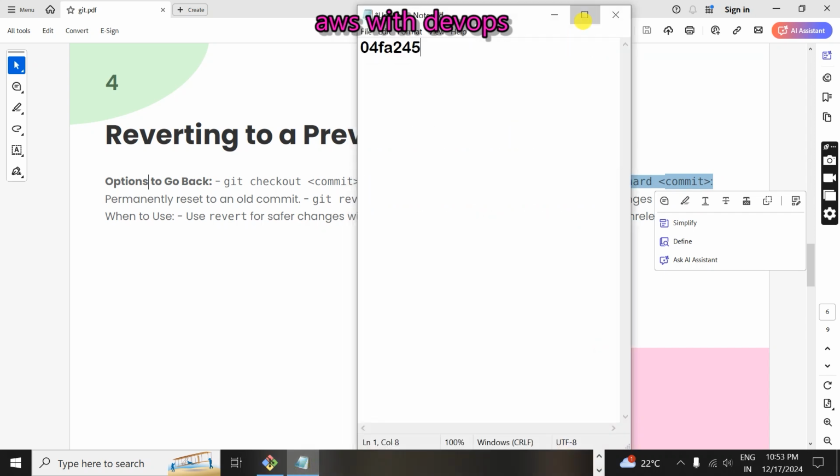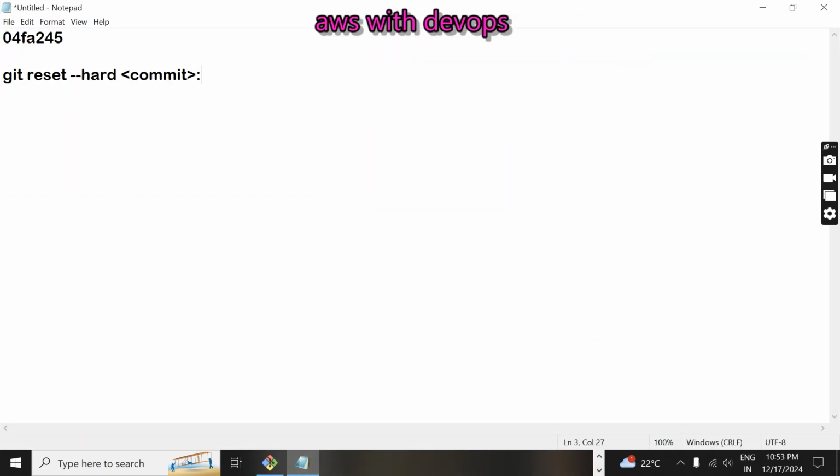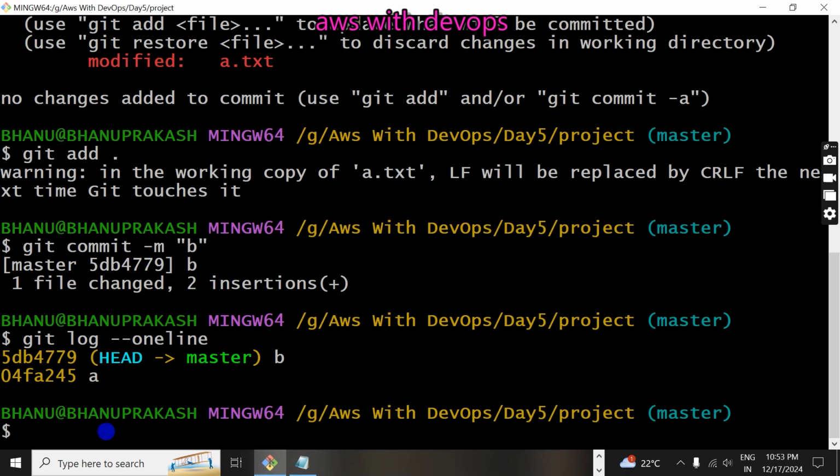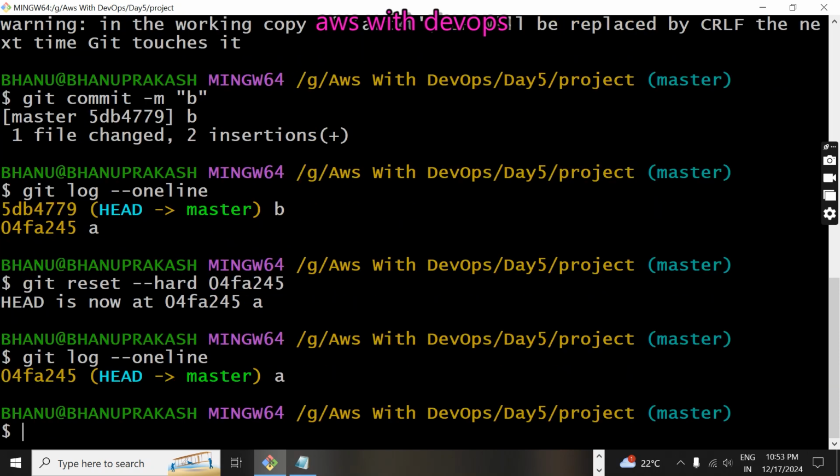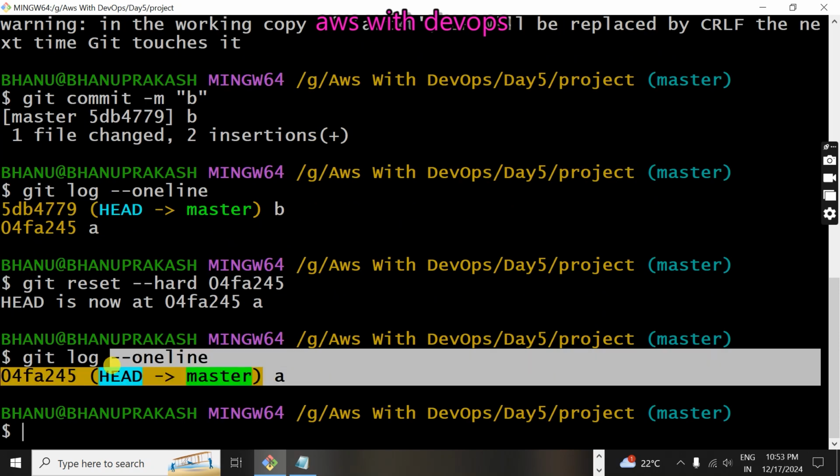So here I am taking this commit ID and placing it in the command. Now copy the entire command, go back to the bash terminal and paste the command. Now press enter. Now if I say git log --oneline, see here only one commit is there.